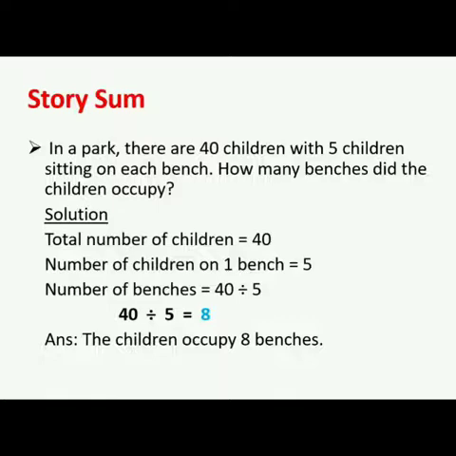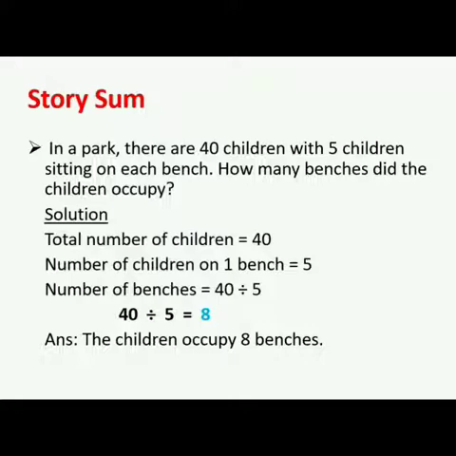First thing we are going to write the statement. Let's see the solution. Our first statement will be the information which we have. Total number of children. How many children are there in the park? 40. That is our first statement. Number of children on one bench. How many children are sitting on one bench? 5.